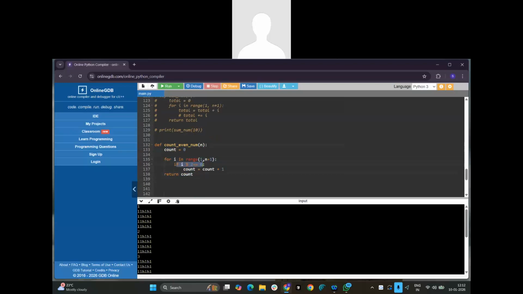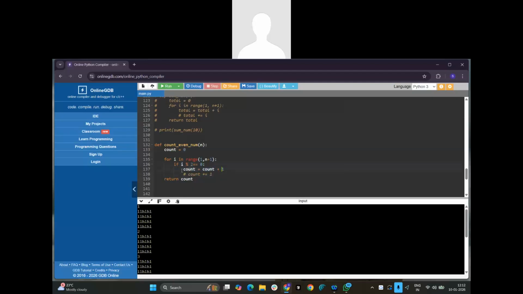If I take the modulo by 2, if this becomes true, then it is nothing but an even number, right? Right or wrong? Yes, so correct. If it is true, then coming inside this block, I can write like this. This is the way we need to write. For as of now, for your understanding, we are writing. So if this becomes true, then obviously it will come to this block.